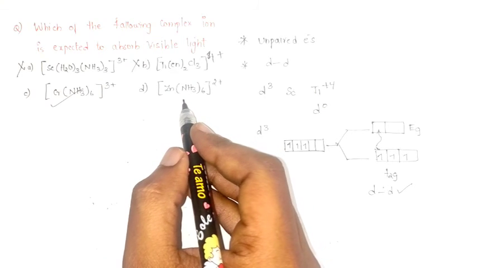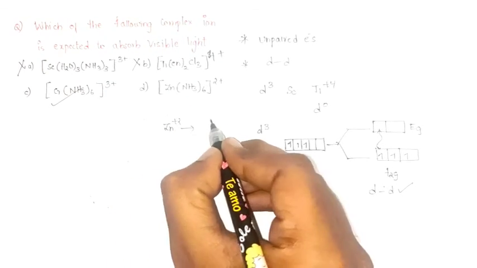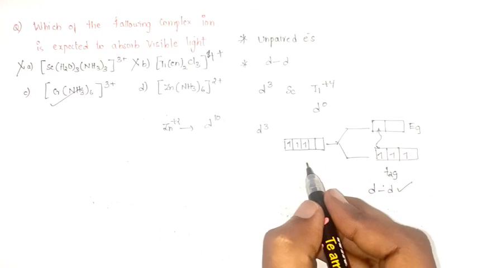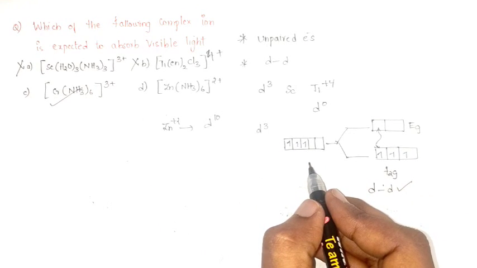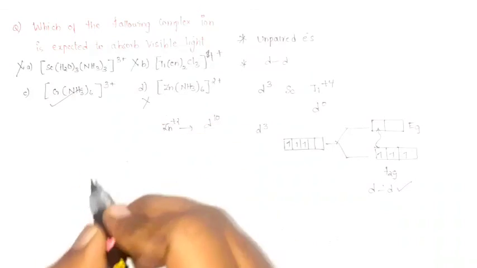What about option D? Here zinc. Zinc in +2 oxidation state is d10. See, all the 5 orbitals are filled with 2 electrons each. So there are no unpaired electrons. If there are no unpaired electrons, there is no d-d transition. So option D would also be wrong.